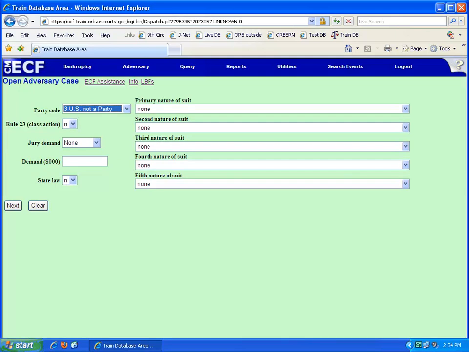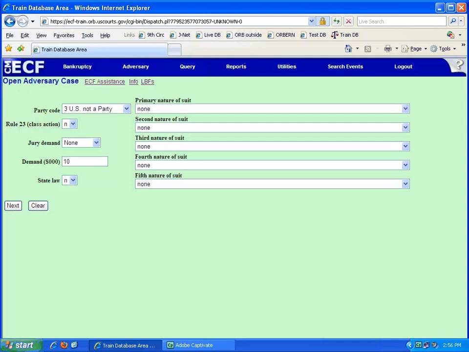A statistical screen displays. The Party Code, Rule 23 Class Action, Jury Demand, and State Law fields have drop-down lists of other options. We will leave them at their defaults as shown. The Demand $$000 field is required if a dollar amount is requested as part of the complaint. Enter the demand rounded to the nearest thousandth. For instance, if you are requesting $10,000, enter the number 10.